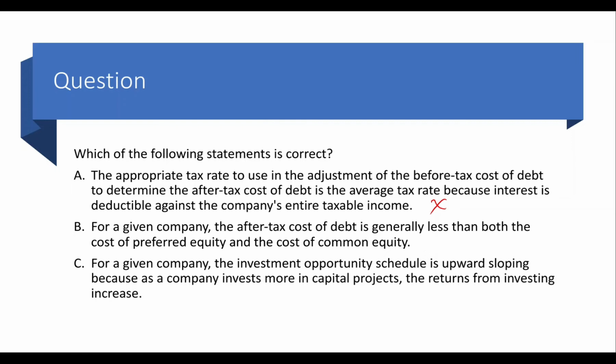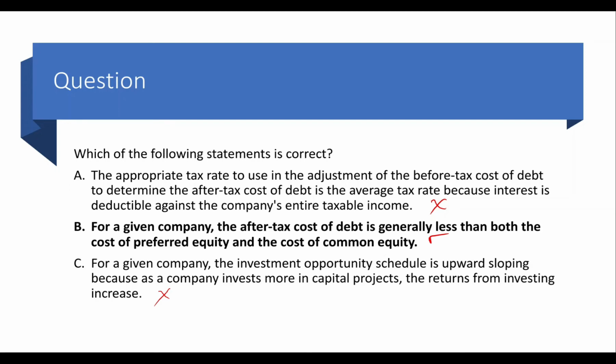Then B. For a given company, the after-tax cost of debt is generally less than both the cost of preferred equity and the cost of common equity. Yes, they generally are. And C. For a given company, the investment opportunity schedule is upward sloping because as the company invests more in the capital projects, the return from investing increase. Oh no, that's actually opposite. It's actually downward sloping, indicating decreasing return as the investments increase, especially after a certain level. Hence, option B is correct.